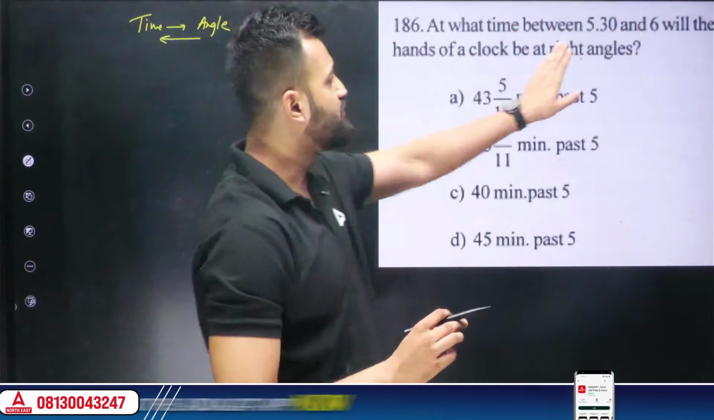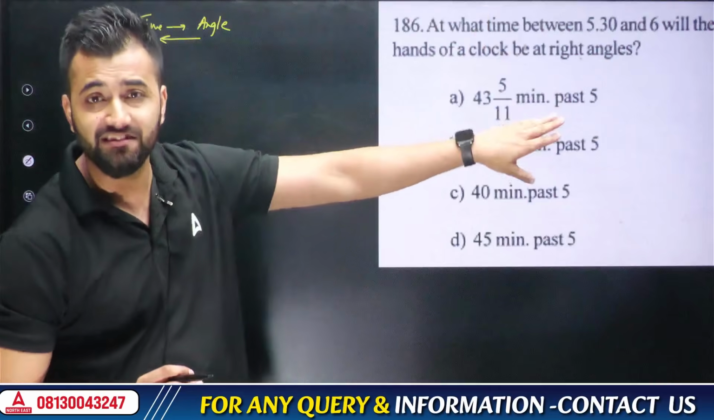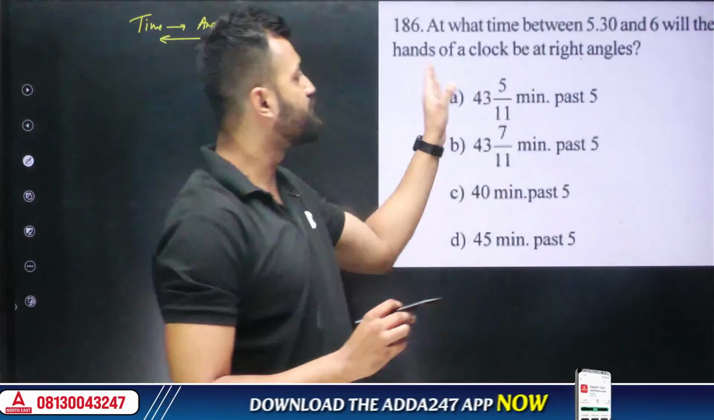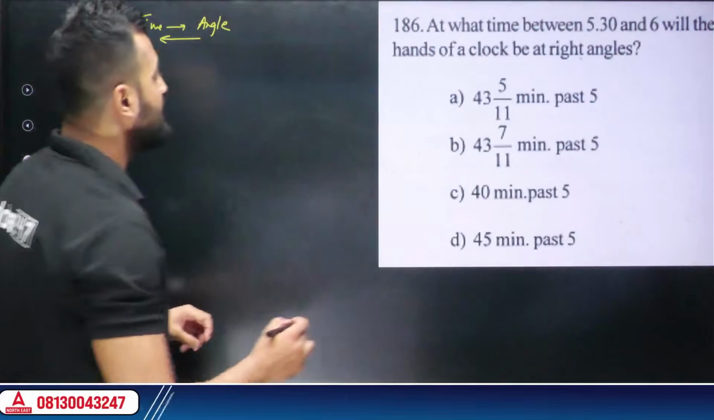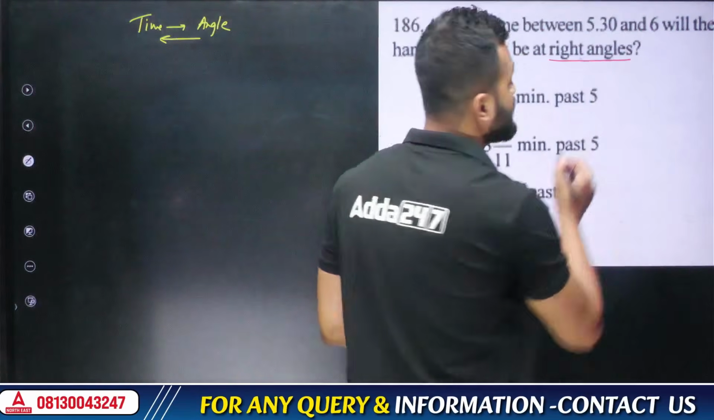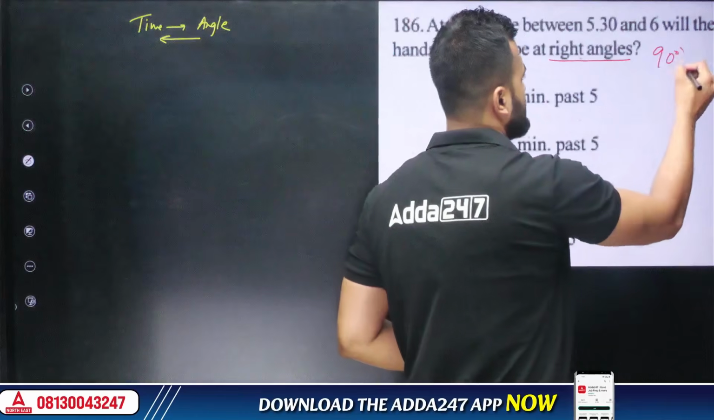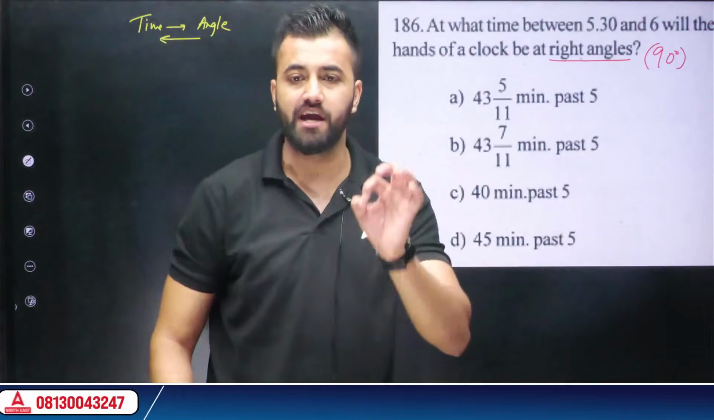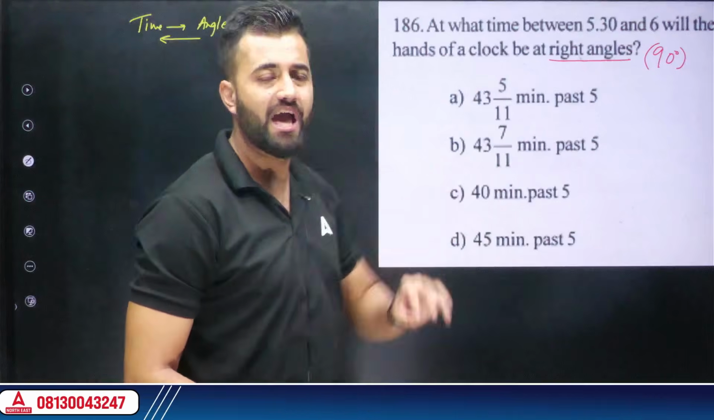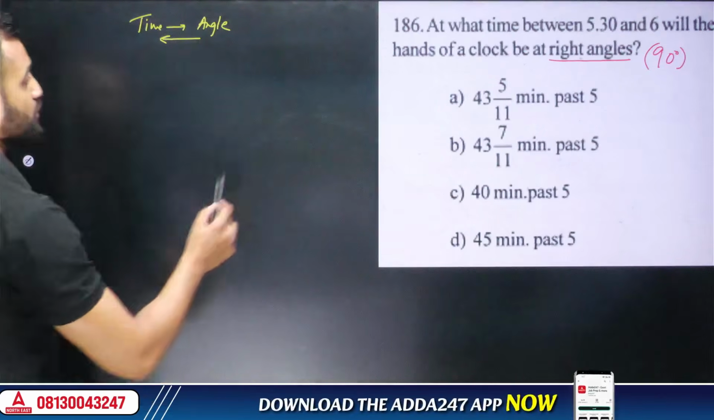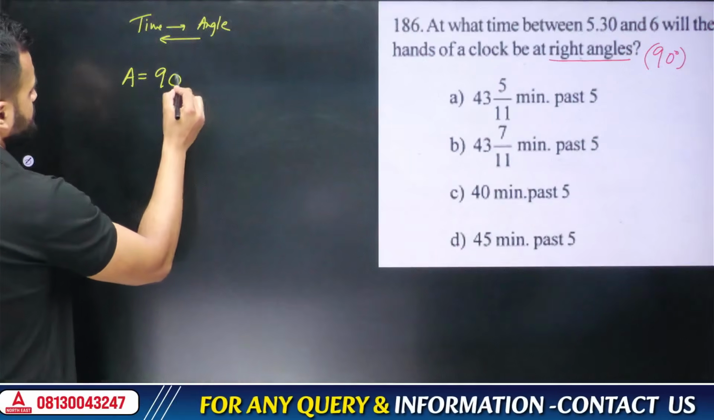At what time between 5:30 and 6 will the hands of a clock be at right angle? Do you know what's a right angle? Right angle means that the angle between both the hands is 90 degrees, my friend. Right angle means 90 degrees. Always remember that. Got it? Now, what do we have in this particular question? So we have the angle, that is your 90 degrees.